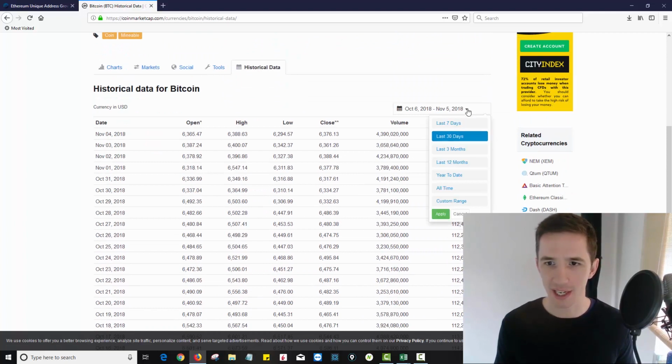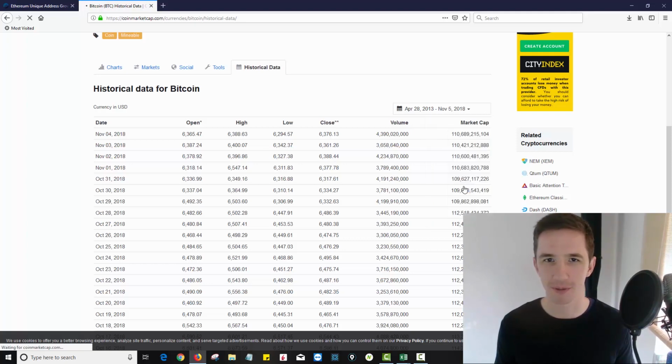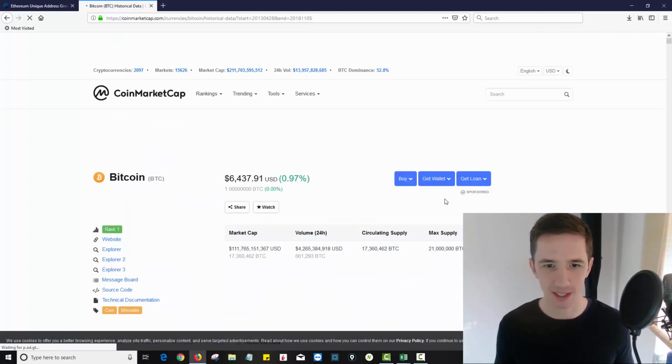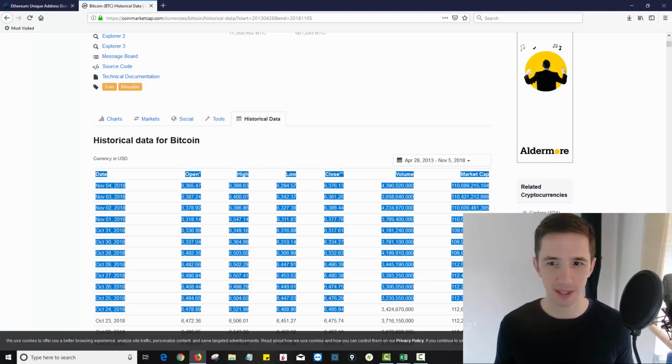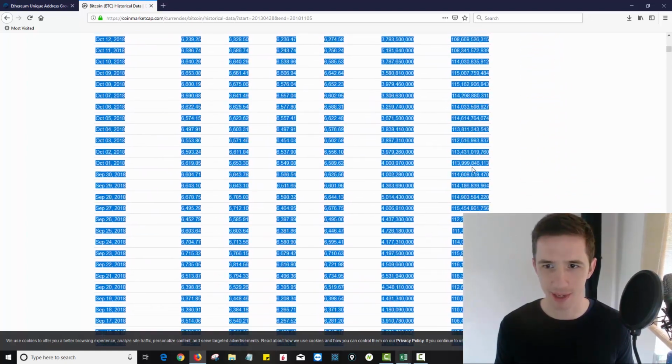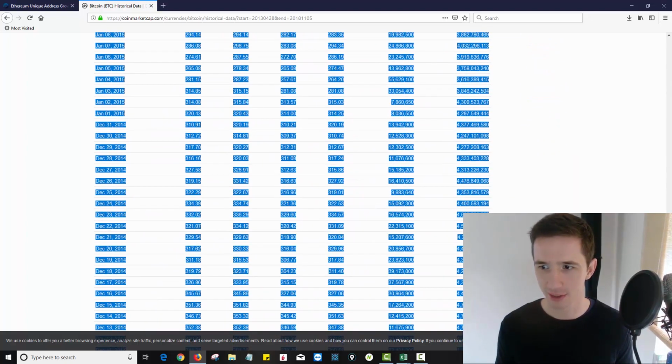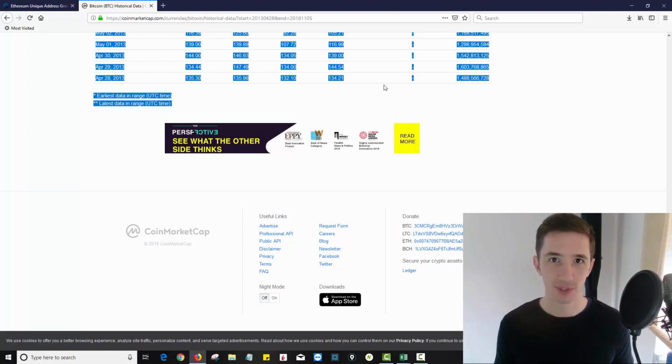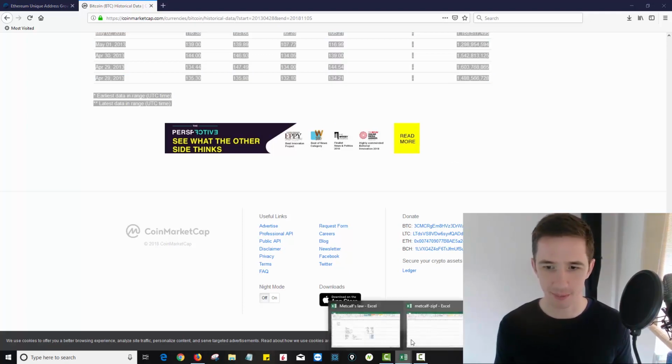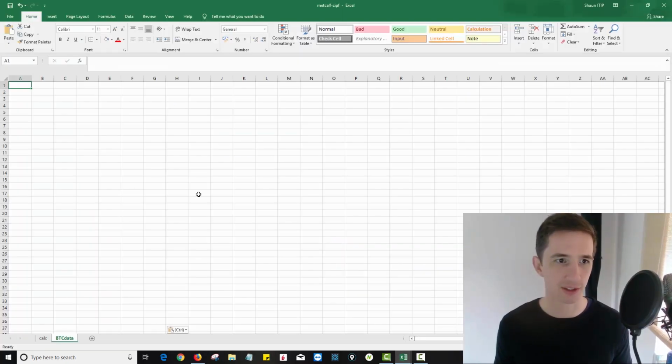So all we want to do down here is select all time, even though we won't be able to do this for all time, and I'll show you why in a minute. Now I can just copy this data. I'm going to highlight it with my mouse, scroll all the way down and hit Control C. This is copying the data. Then I'm going to head back to our Excel document and hit Control V.